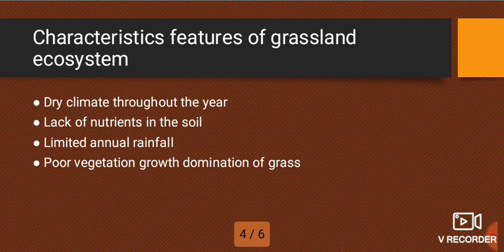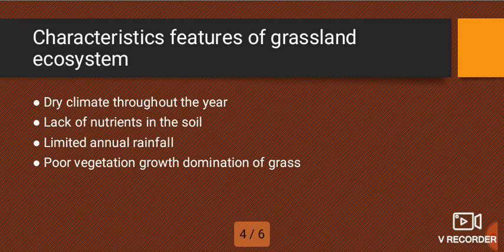Thirdly, the characteristic is limited annual rainfall, which means there is low rainfall in grassland throughout the year.